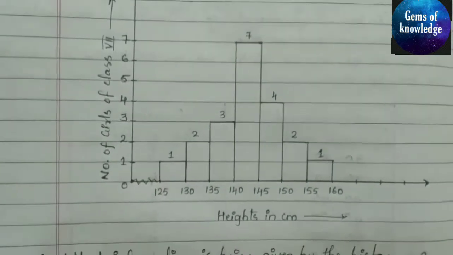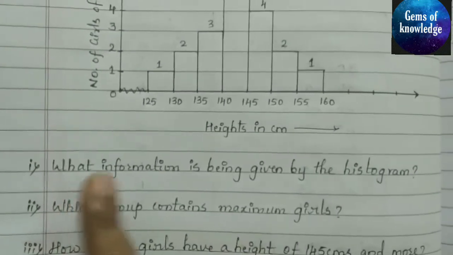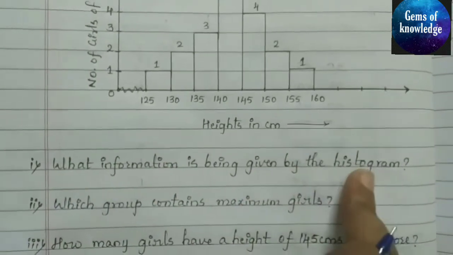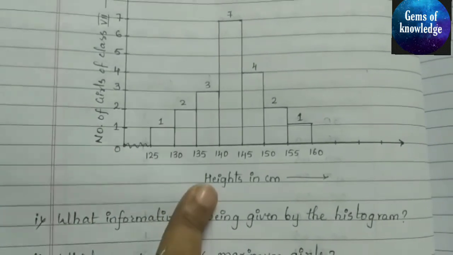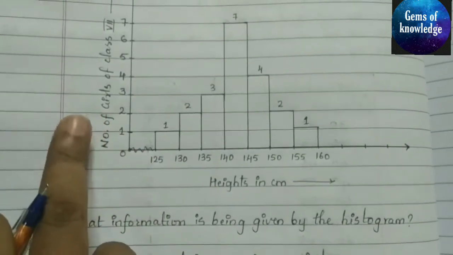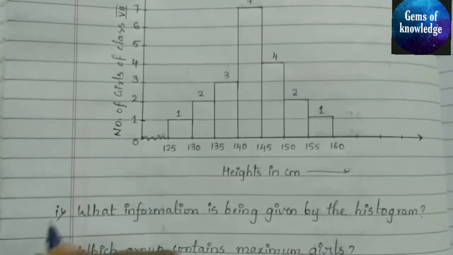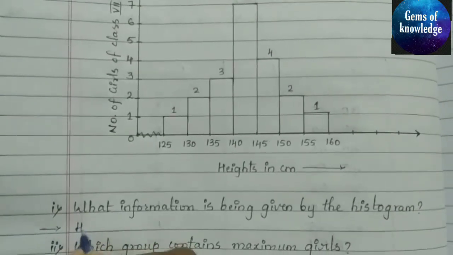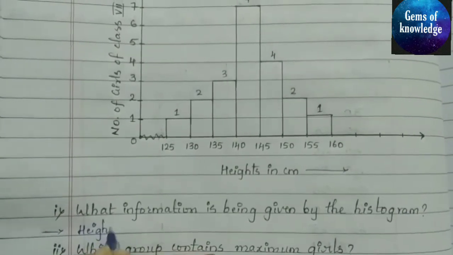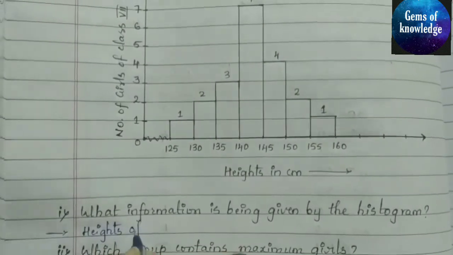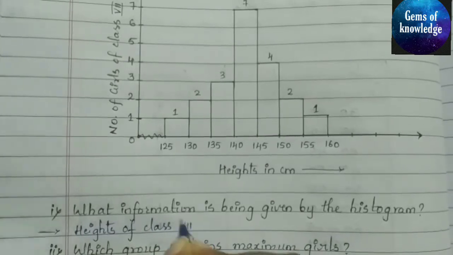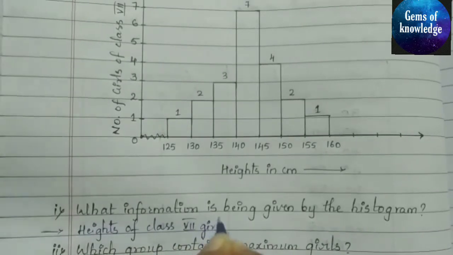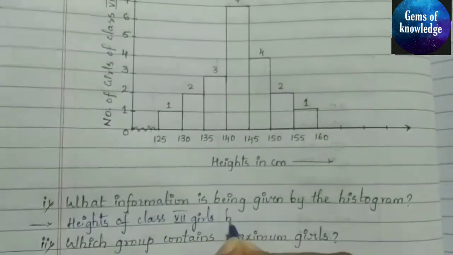Next, let us see what are the questions here. What information is being given by the histogram? So what is the information given here? The heights of girls of class 7th have been given. So let us write heights of class 7th girls has been given.